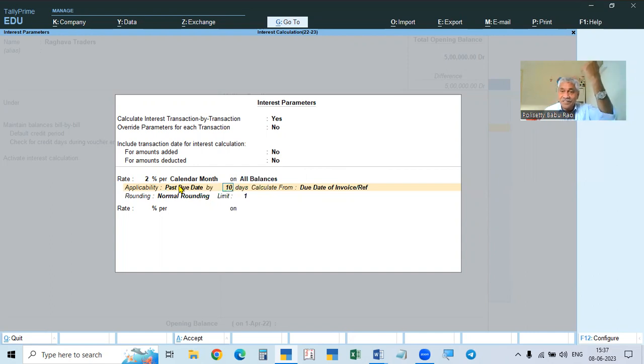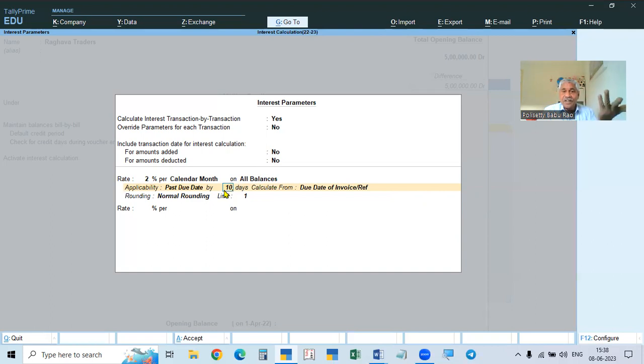The same thing, instead of giving 10 days there, we are giving 10 days here. So both are the same. Okay. So if you want to give days here, you have to take it as past the due date by 10 days. That is why after 10 days we have to calculate interest. That is, the due date is passed by 10 days. Because if it is not given there, the due date is the date of the invoice, but here he is saying past the due date by 10 days.